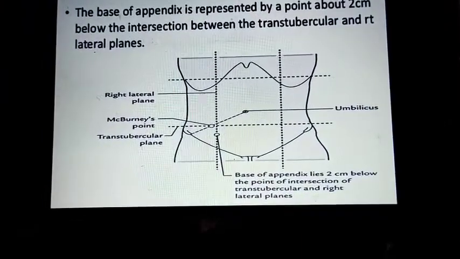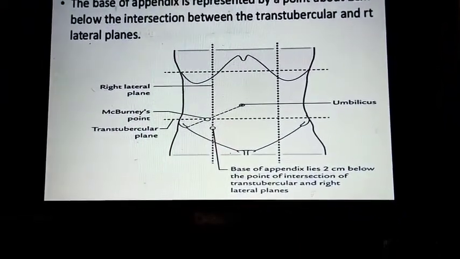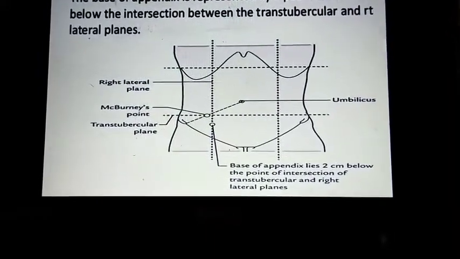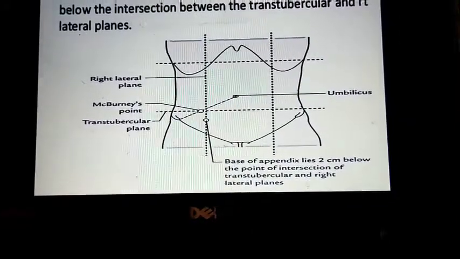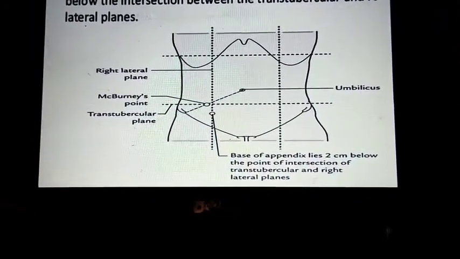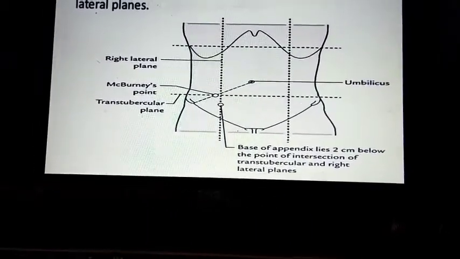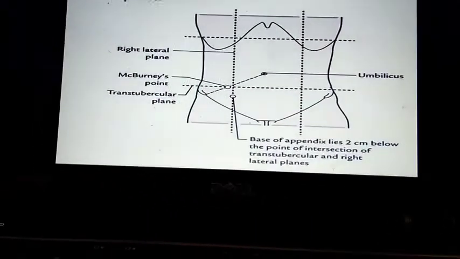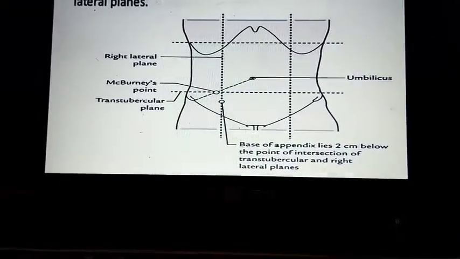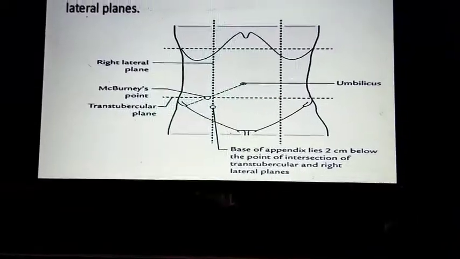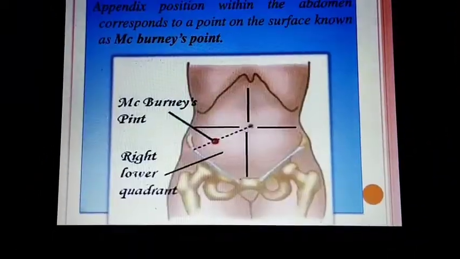Another way to identify it is during the operation, or when you open and dissect, you identify the ileocecal junction. Just below it, 2 cm below the ileocecal junction, you find the base of the appendix. Another thing, you identify the tinea coli, where all the tinea coli join, that is the base of the appendix. Okay, you can go for the next slide.